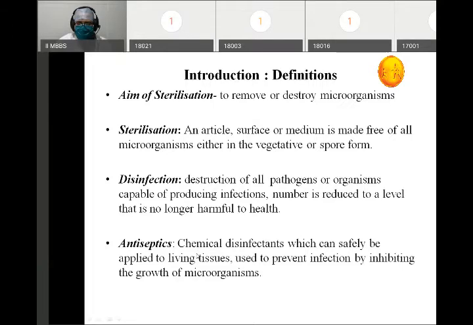Now another term is antiseptics. These are chemical disinfectants which can safely be applied to living tissue, used to prevent infection by inhibiting the growth of microorganisms. There are various types of disinfectants, and not all can be applied on living tissue, like the phenol and everything which we use at home. They cannot be applied on living tissue. In case we can safely apply a chemical disinfectant to living tissue, that is called an antiseptic.